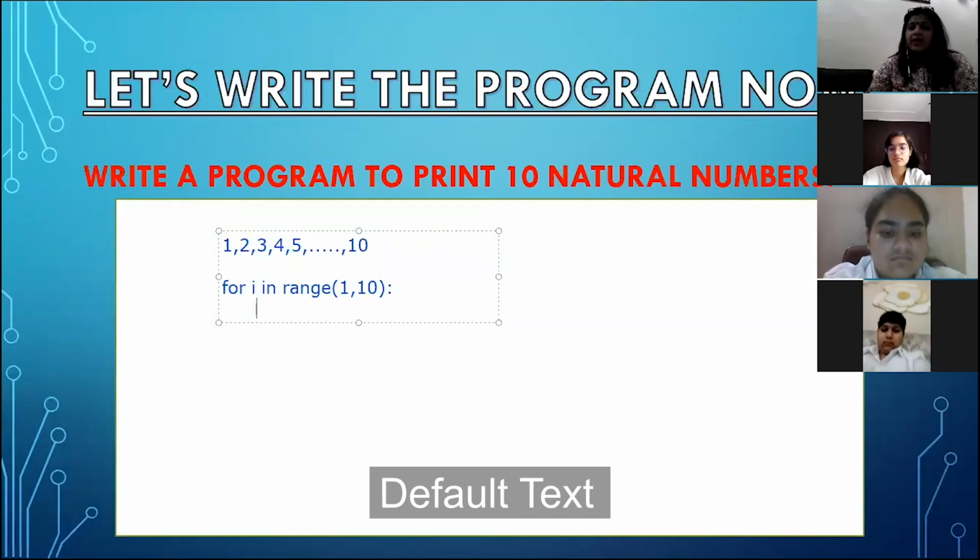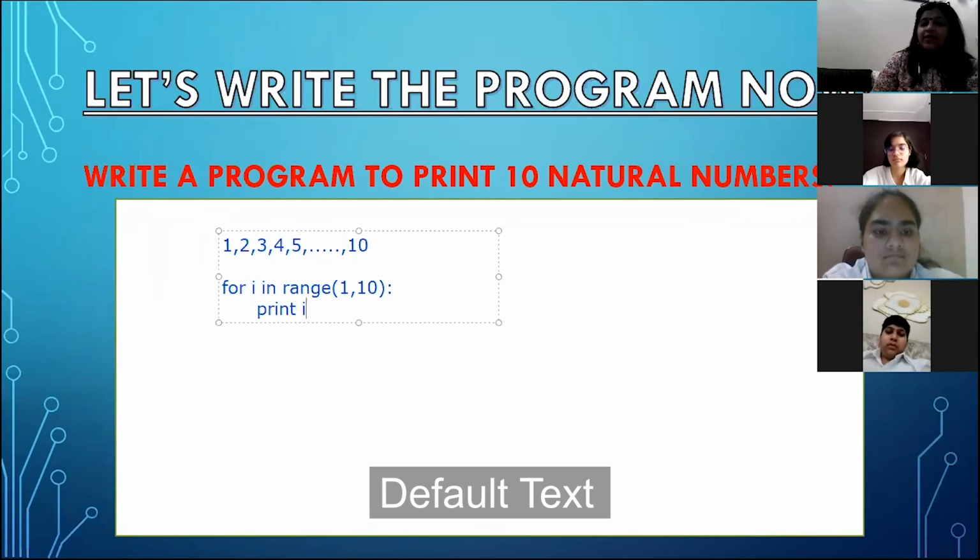Fine. Now what do I need to print on the screen? In the last example, we had to print hello on the screen. But here what do I have to print? Print I. Why print I? Because I is the value given to the range. Very good. Because I is a variable which is holding a value from 1 to 10.